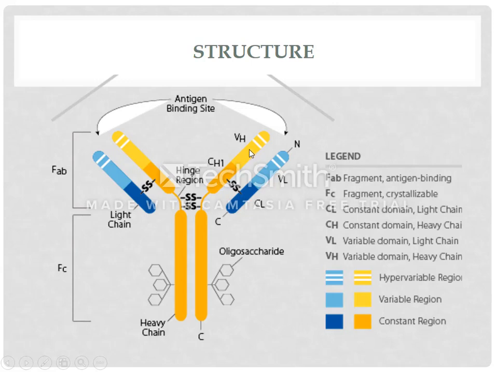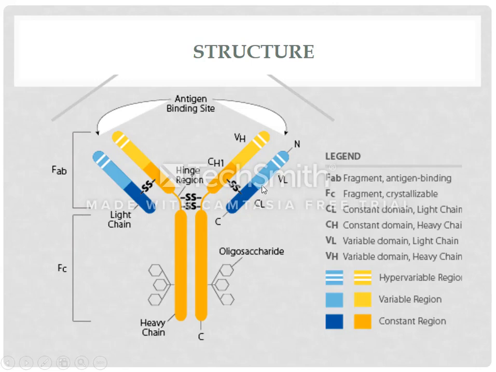Heavy chain is called heavy because its molecular weight is higher. This chain consists of 420 amino acids, and its molecular weight is from 55,000 to 77,000 Dalton. That's why this chain is known as heavy chain.